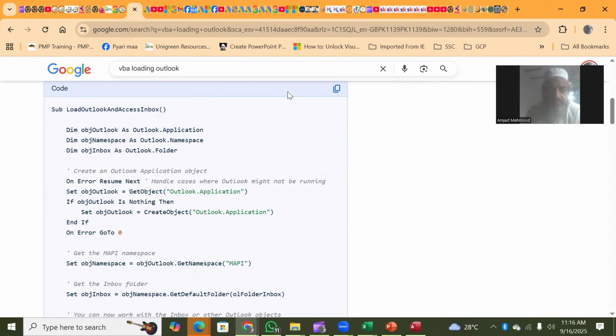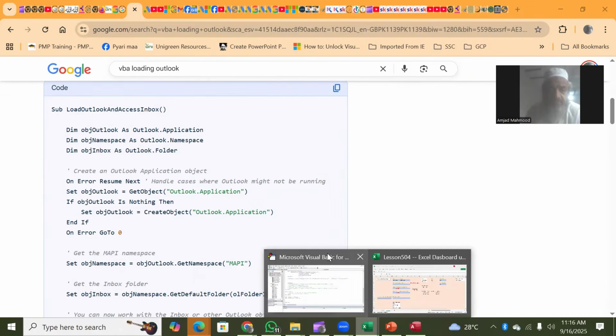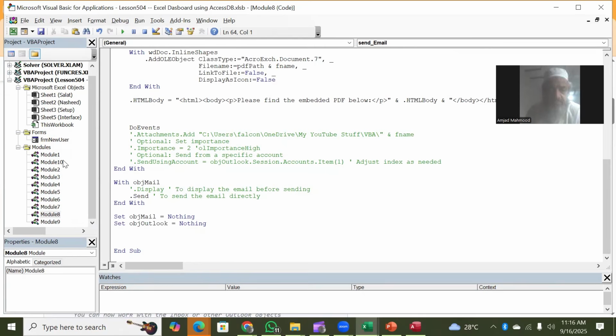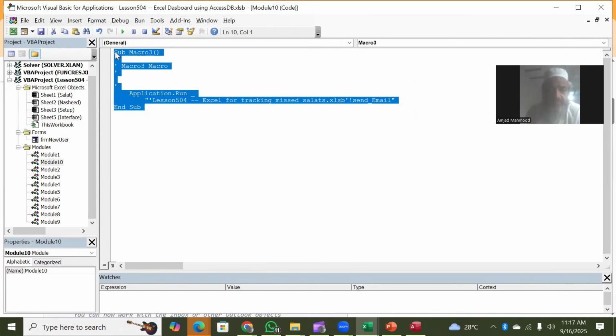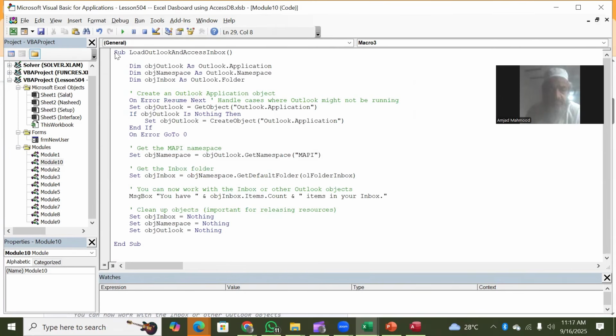So let's copy all this and take it to our VBA interface. Let's use this one, we do not need this, so we use Module 10 for this purpose. We remove all this, and in place of it we paste this loader. So this is how it is done. You have how many items in Outlook, and these are created.